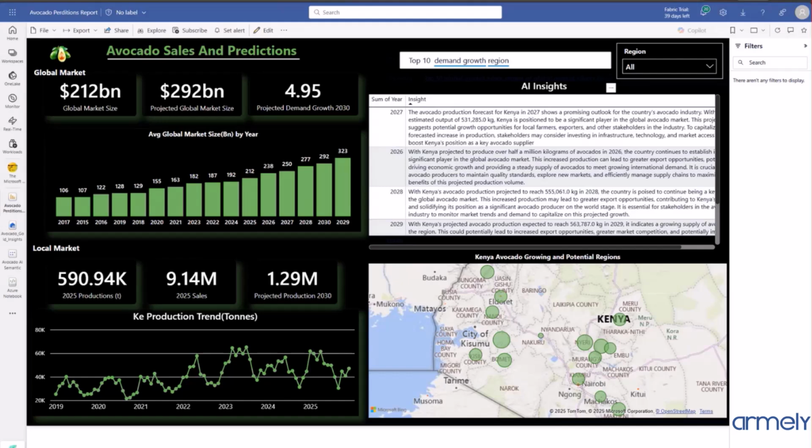Basically, our project was aiming at leveraging Microsoft Fabric and Azure OpenAI to provide data-driven intelligence for Kenya's avocado industry. By using this predictive insight, we can assist in scaling avocado production, improving market share, and positioning Kenya as a leader in the global avocado market by 2030. Thank you.